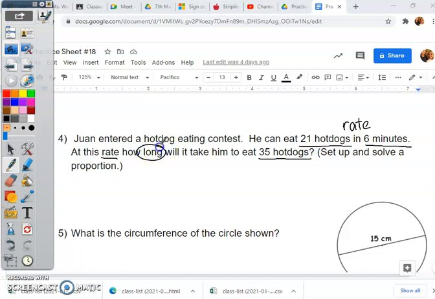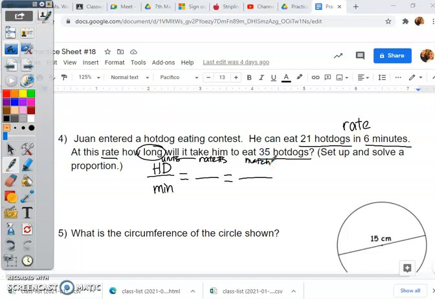So we want to know the length of time. So it says, set up and solve a proportion. So I'm going to help you set it up, and you are going to solve it. Okay? So remember, in our proportions, we do line equals line equals line. And we use our units. I'm going to put HD for hot dogs, and then minutes. So remember, it goes units, rate numbers, and then we match what we have left.